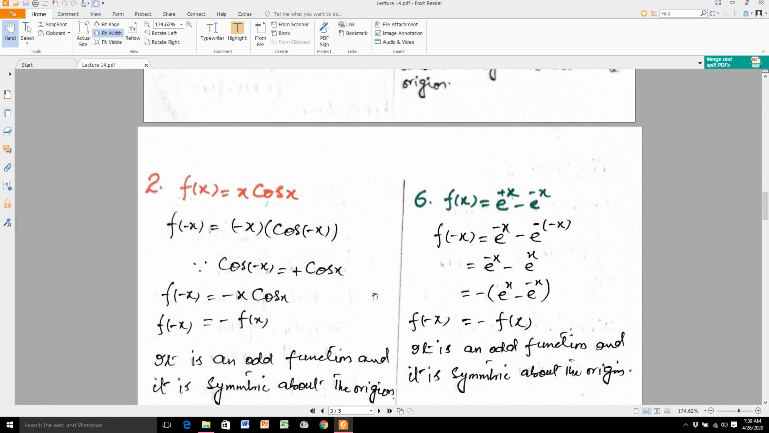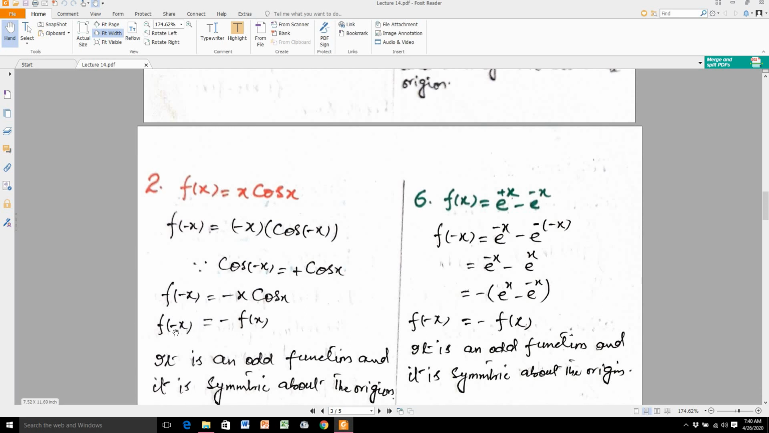Now we move towards question number 2. Again we are given a function f of x is equal to x cos of x. Again I set x is equal to minus x. So I write here f of minus x is equal to minus x cos of minus x, and you know that cos of minus x is equal to plus cos of x. So f of minus x is equal to minus x, and in place of cos of minus x I write cos of x. So you see here this minus x cos of x is equal to minus f of x.